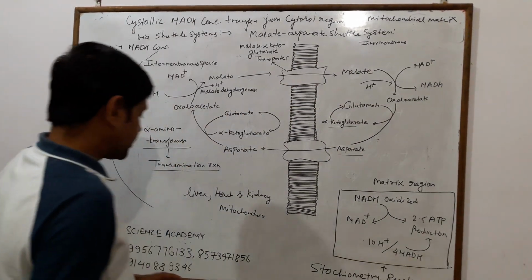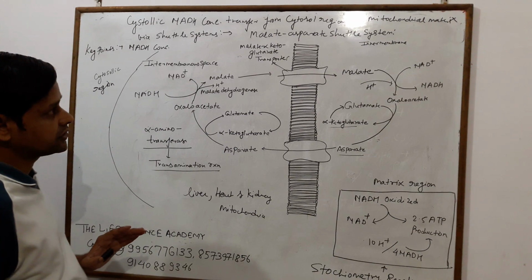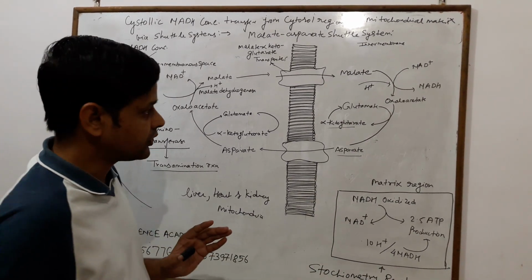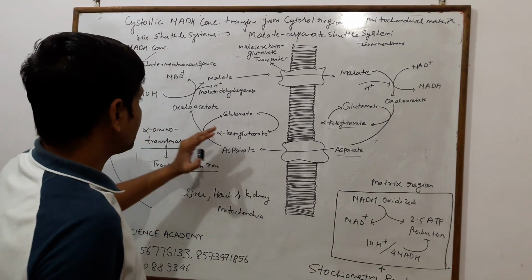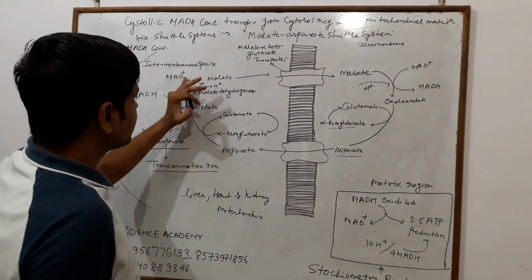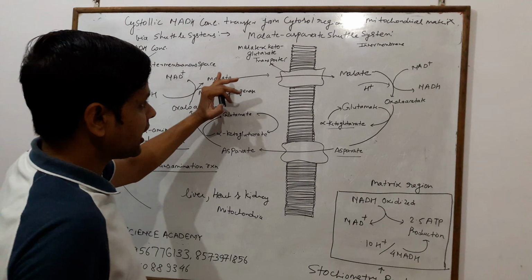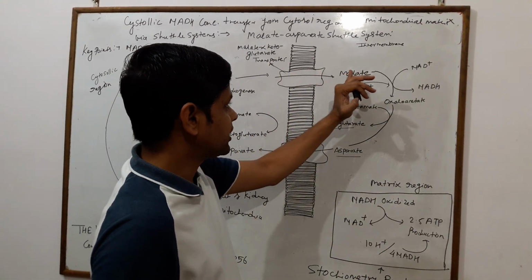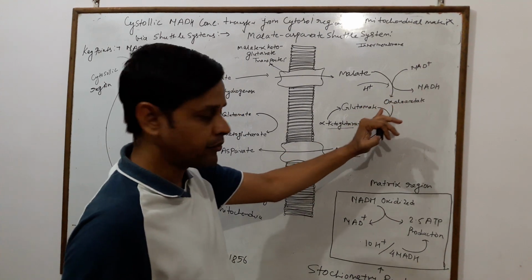And what is the utility of this shuttle system? It transfers the electrons when oxaloacetate is converted into malate, and via the transporter protein it comes back into the inner membrane.